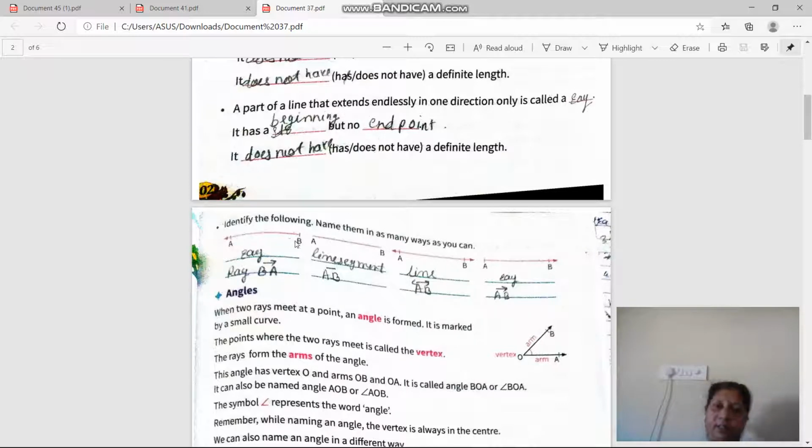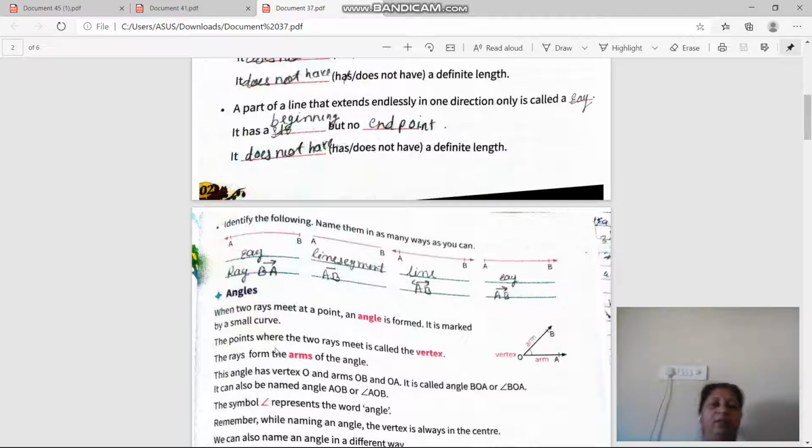This is ray because this has beginning point, no end point, and its name is ray BA. Now see, this is line segment AB. Now this is line, it extends endlessly on both sides. Now this is ray, its starting point A and it goes endlessly towards B.